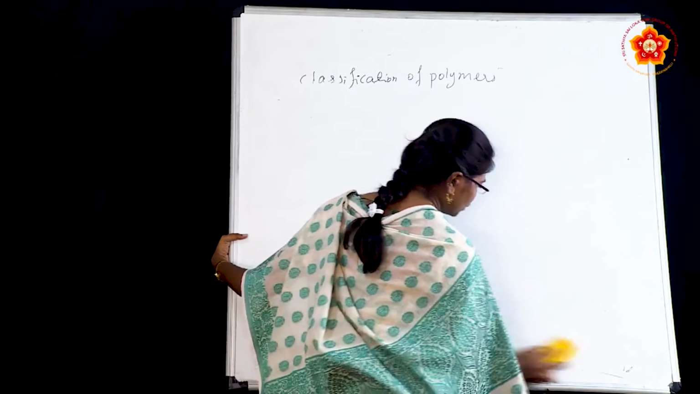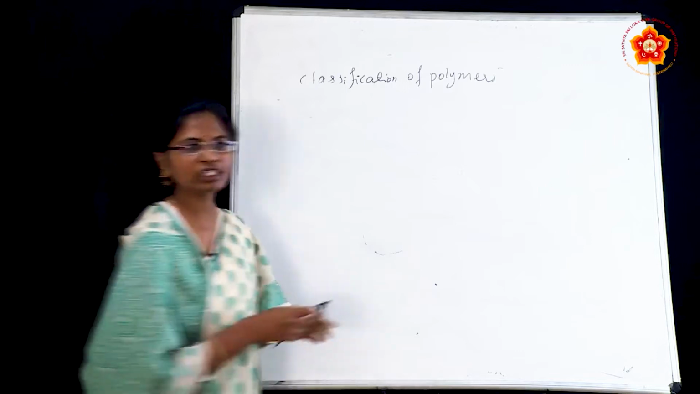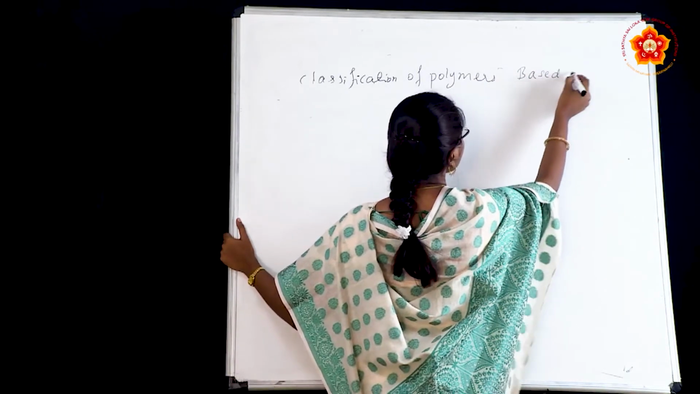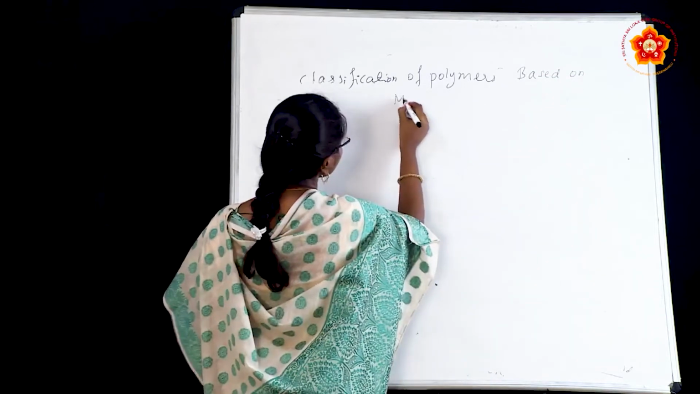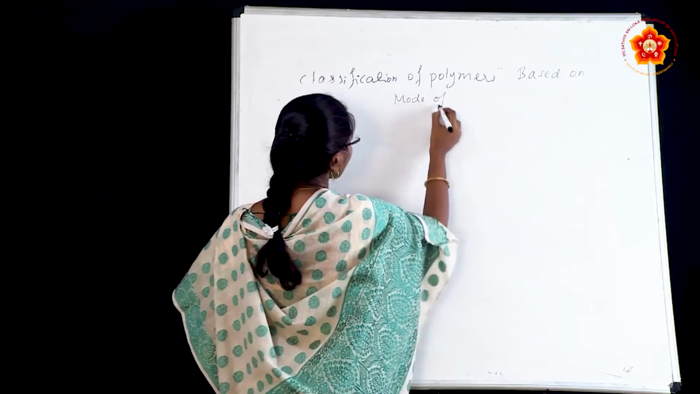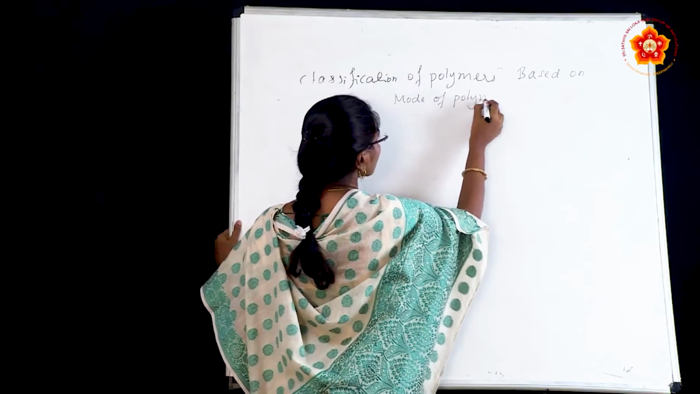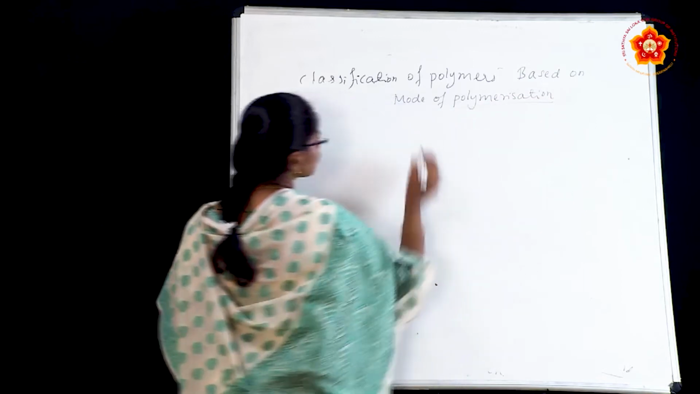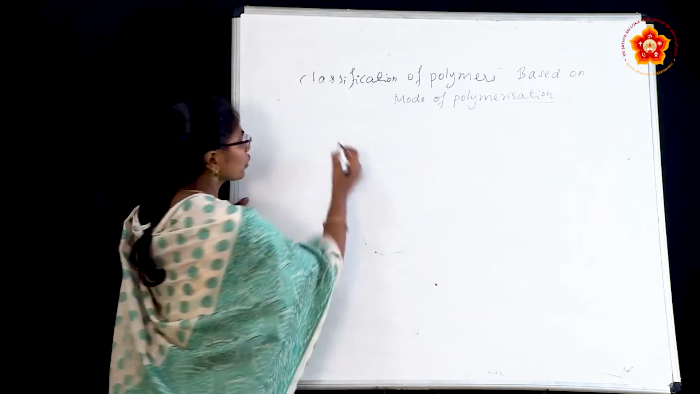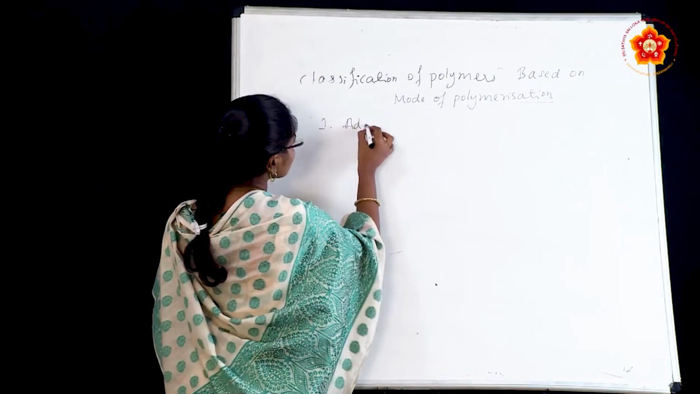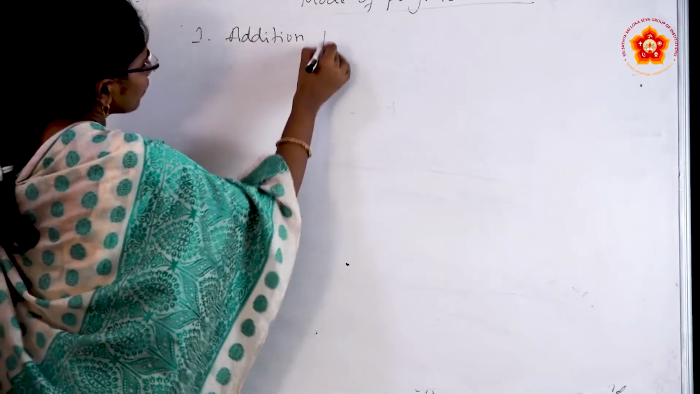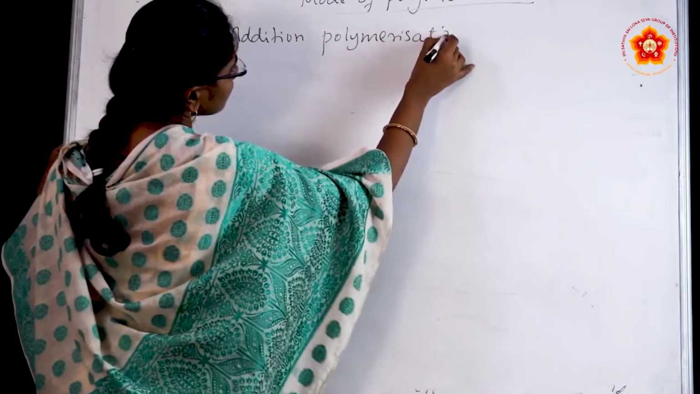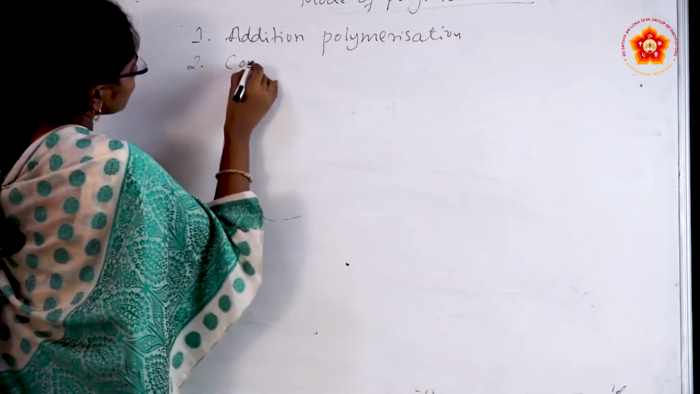The next classification is the classification of polymers based on mode of polymerization. Here also we divide into two categories. The first one is addition polymerization, and the second one is condensation polymerization.